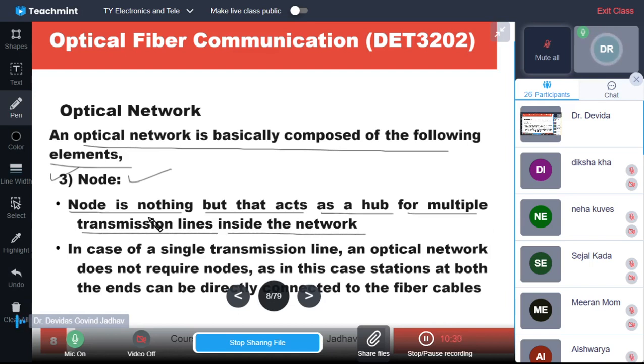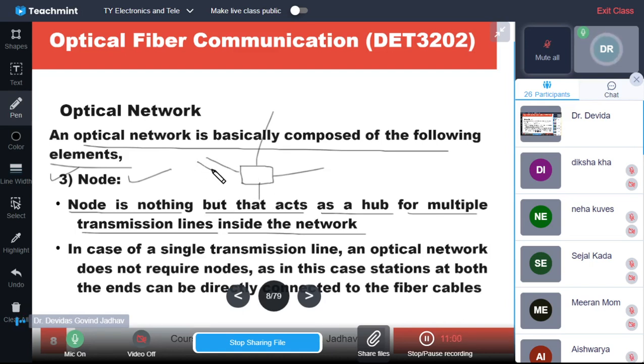You might have studied node, transmission path and all of this in network theory. So the hub is controlling the traffic in the network. It is acting as a junction point where it routes the traffic.